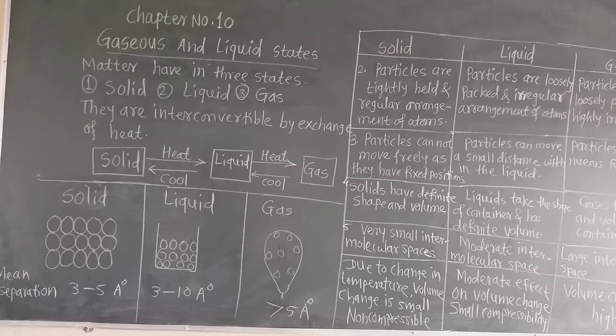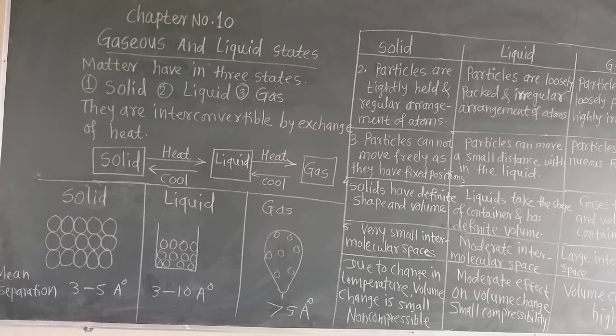Now how are these three states possible? Due to the exchange of heat. If we increase the temperature or give heat to the solid form of water, it changes into liquid water. And again, if we cool the liquid water, it goes into the solid state, that is ice. In the refrigerator, you know the temperature is very low, below 0 degree centigrade also, and at that temperature, after cooling, the liquid water converts into the solid form.